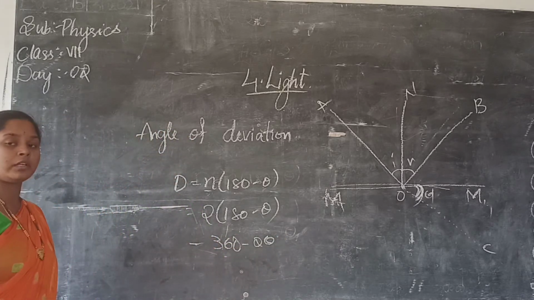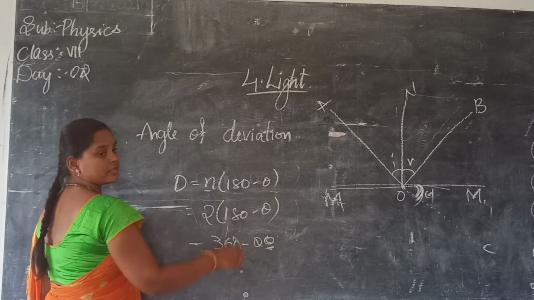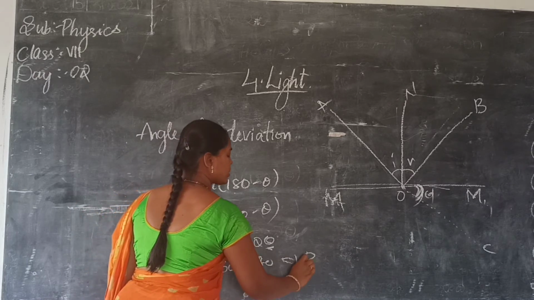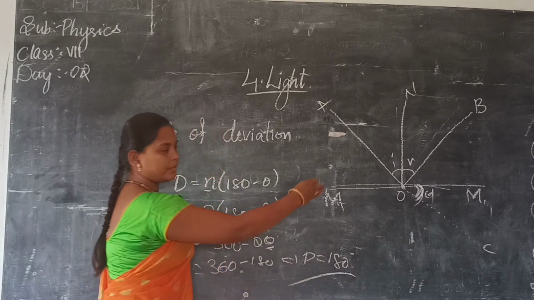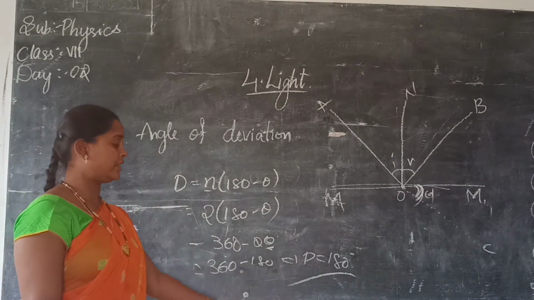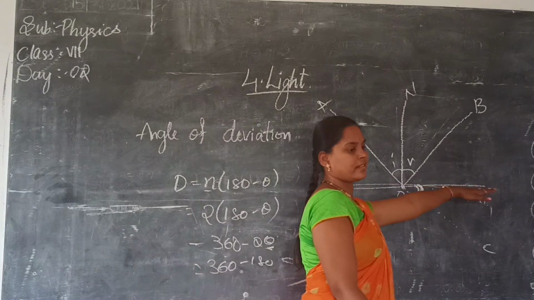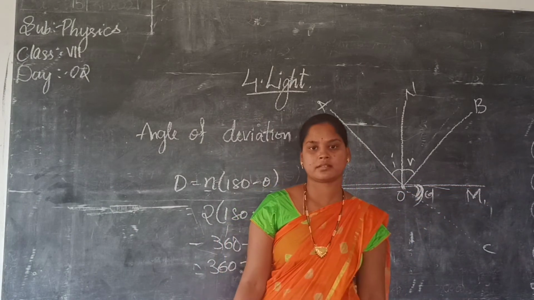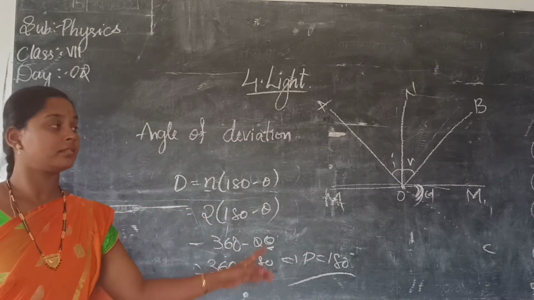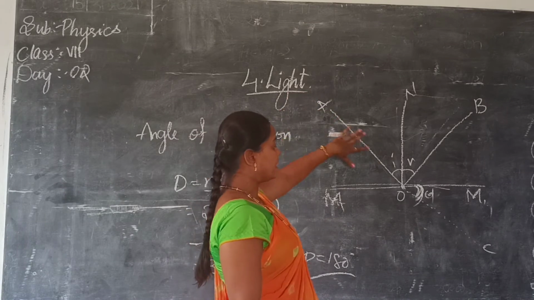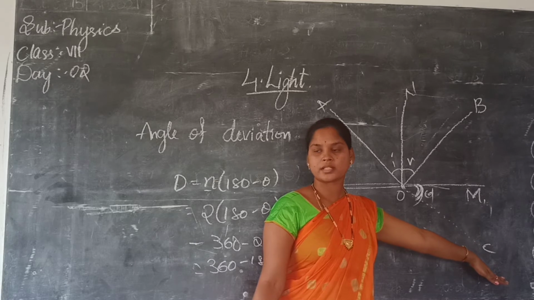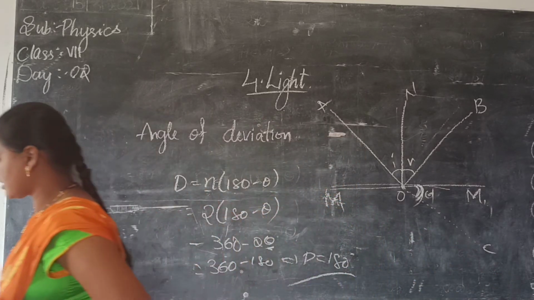If theta is 90 degrees, what will be the answer? 360 minus 180. So the angle of deviation is equal to how much? 180. It will be a straight line. If it is 180, what happens? It will be straight like this only, and you cannot see the object image. Understood? The angle of deviation is the angle at which the light ray travels into the mirror. Understood what is angle of deviation? Next.